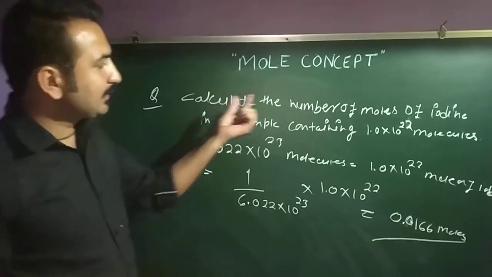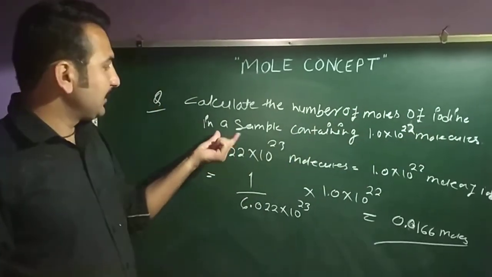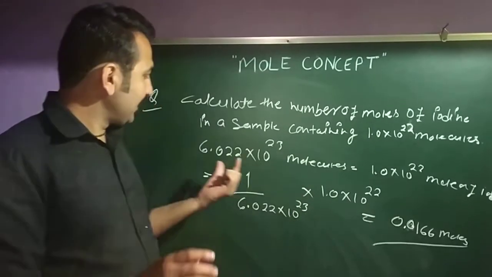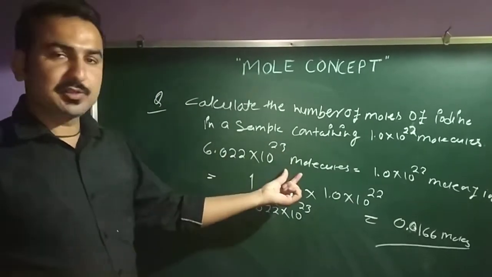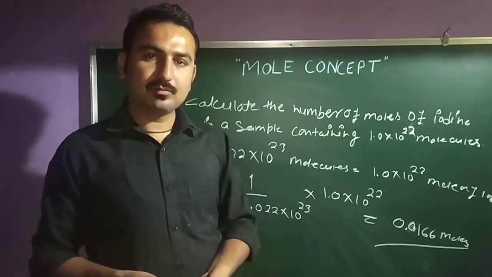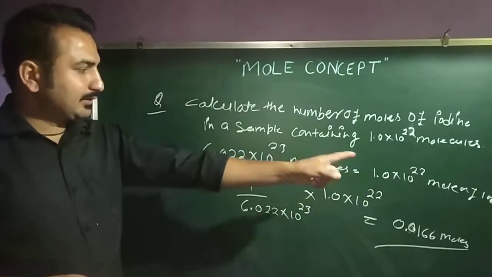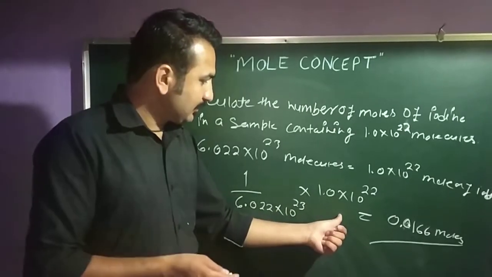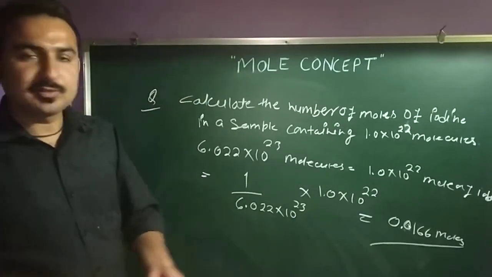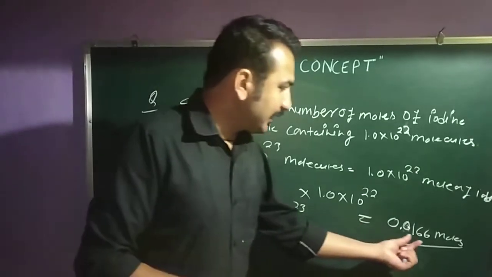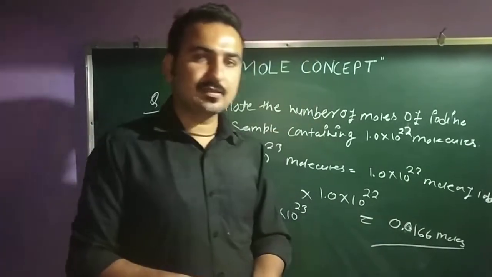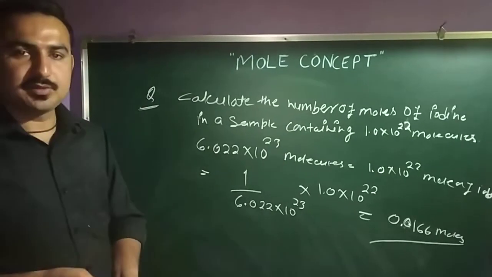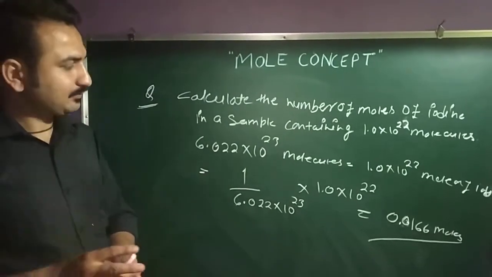It means calculate the number of moles of iodine molecules in a sample containing this many molecules. Simple: 6.022 into 10 to the power 23 molecules are contained in 1 mole of iodine, and now the moles equals 1.0 into 10 to the power 22 divided by that, and it becomes 0.0166 moles of iodine. Okay, this is your question based on the simple mole.